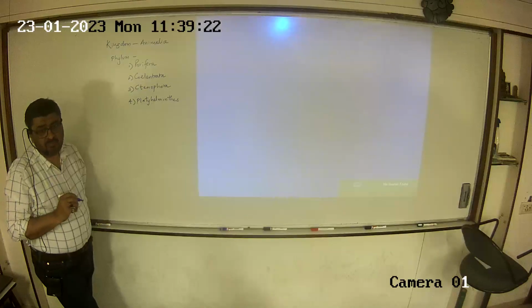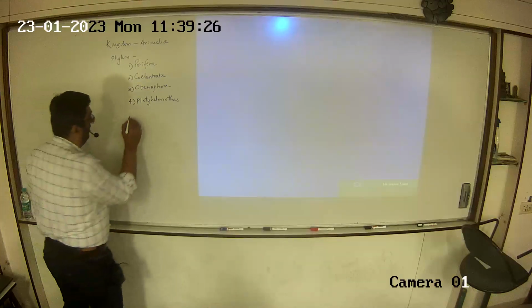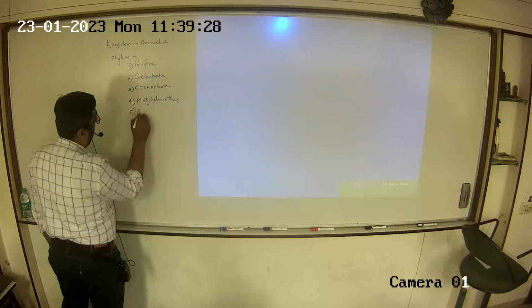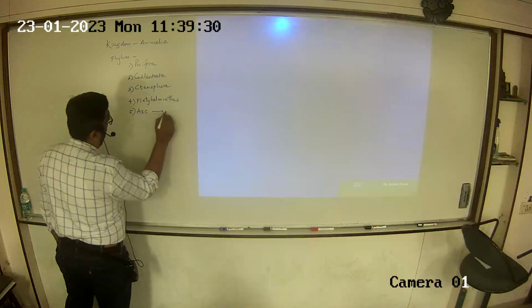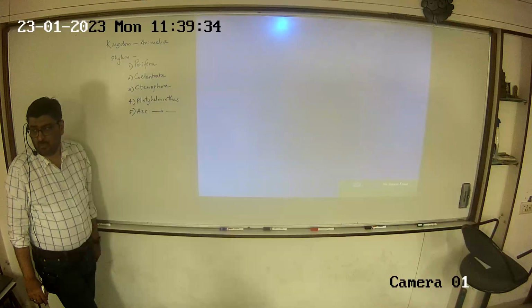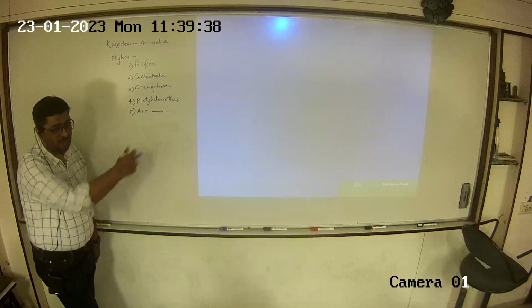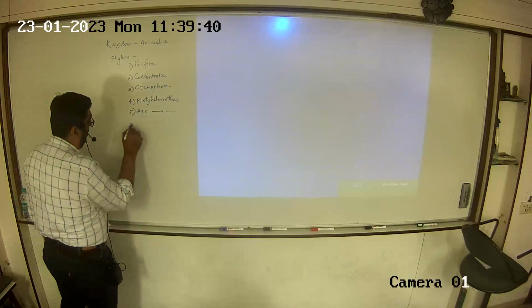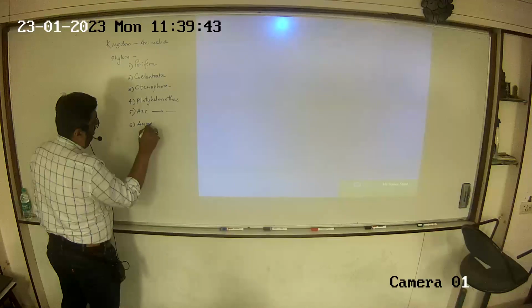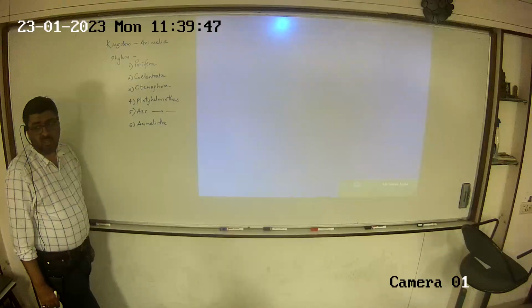Helminth means worm. Platy means flat. So flatworms. Aschelminthes. I told you helminth means worm. Asch means round. So roundworms. Ascaris. All that would come here. Annelida. Earthworm.